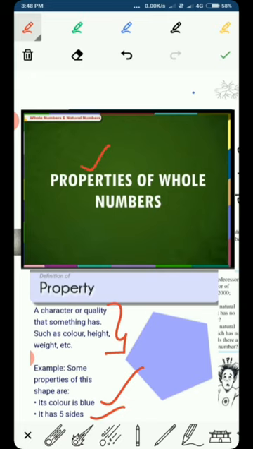And what are these characteristics? We are going to learn this in our chapter. In this video, we are going to learn all about these properties.